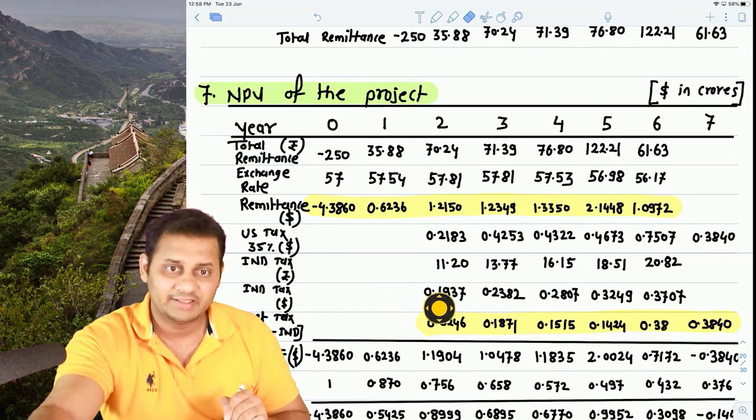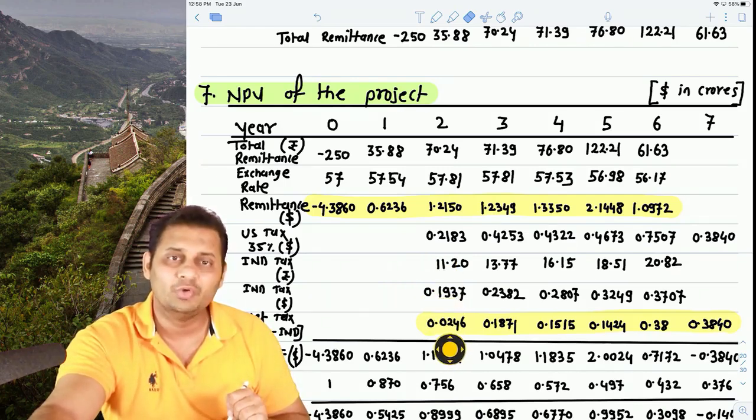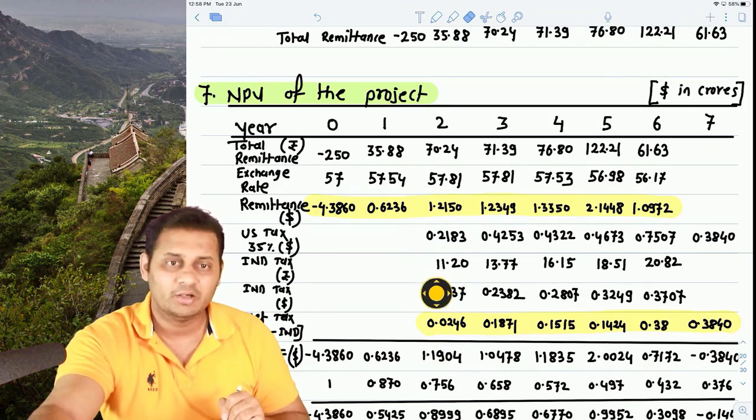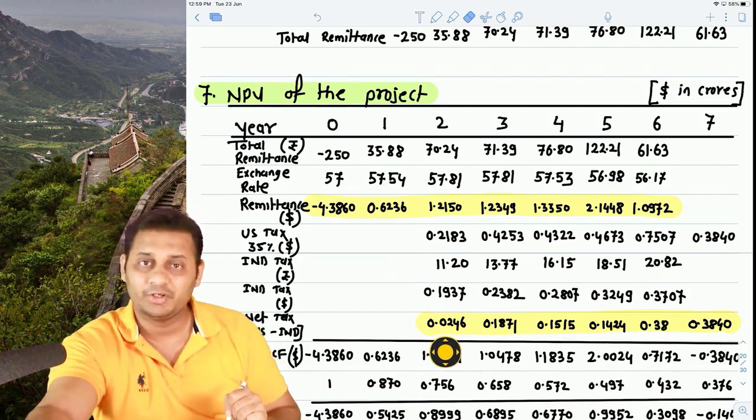So we paid this tax, but payable is this much in US. We paid this much in India. So the balance will only be payable in US. 0.2183 minus 0.1937. So that is the balance payable in US.